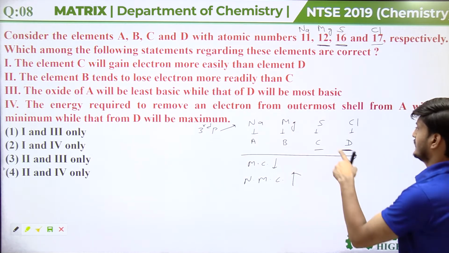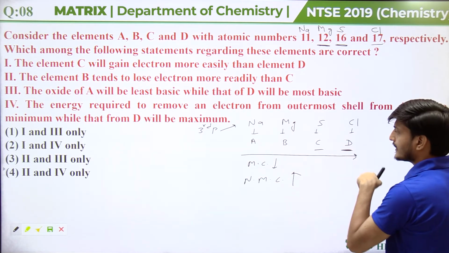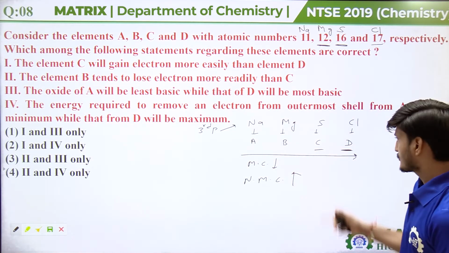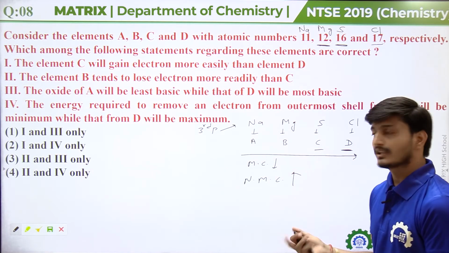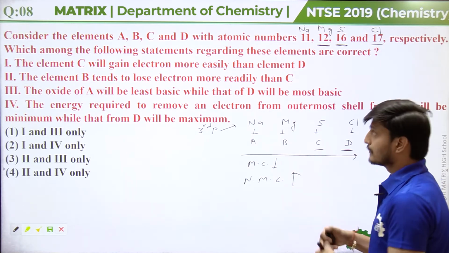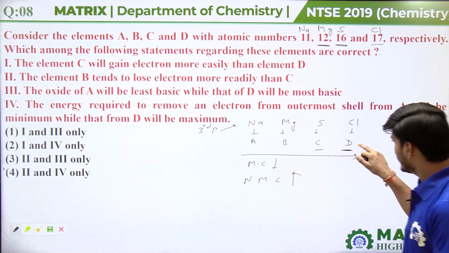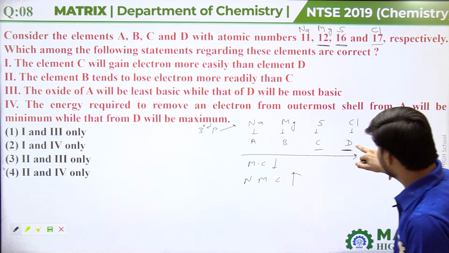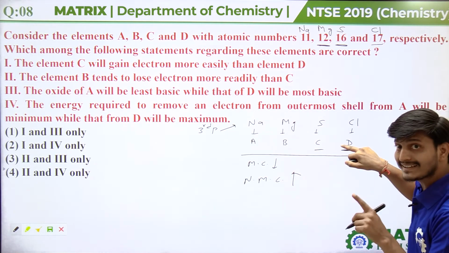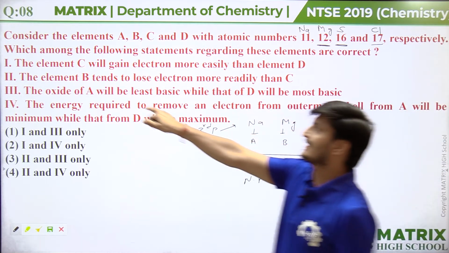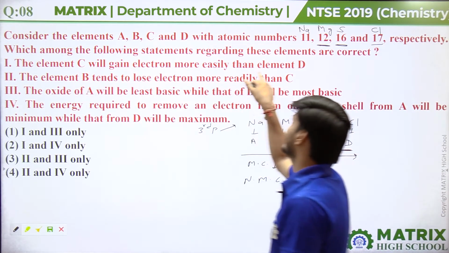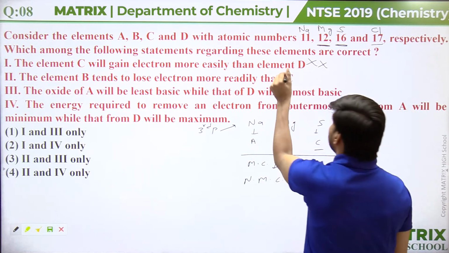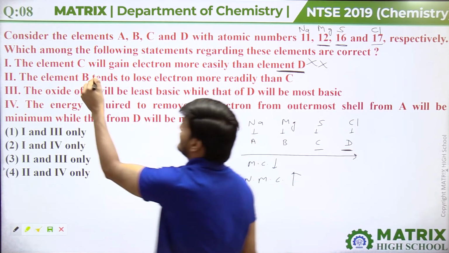So when we move from sodium to chlorine, metallic character will decrease and non-metallic character will increase. Between C and D, D will be more non-metallic, so D can gain electron more easily than element C. But the first statement says element C will gain electron more easily than element D. It is not a correct statement, because element D is more non-metallic and element C is less non-metallic.